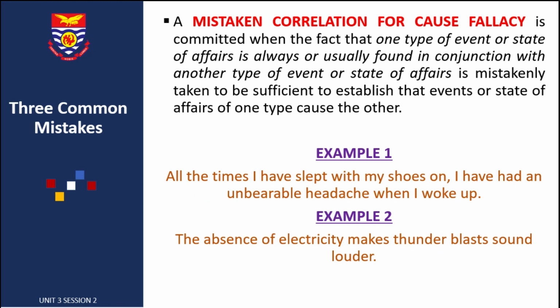The next is a mistaken correlation for cause fallacy, and it occurs when one type of event or state of affairs is always or usually found in conjunction with another type of event or state of affairs and is mistakenly taken to be sufficient to establish that one type causes the other.